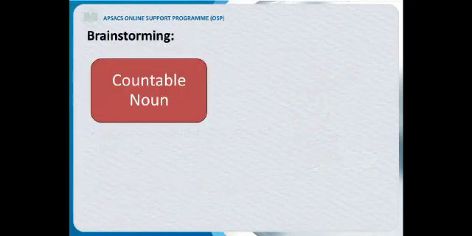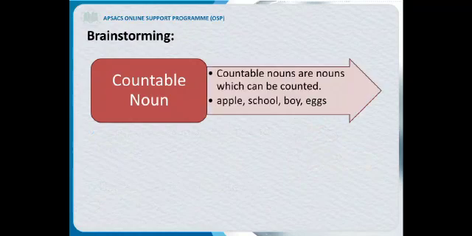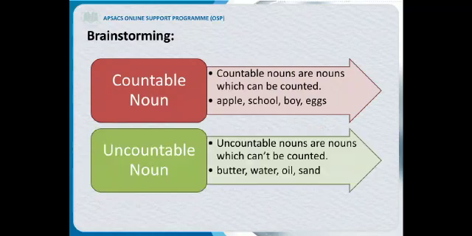First, just look at the previous knowledge. What do you know about countable nouns? Countable nouns are the nouns which can be counted, for example, apple, school, boy, eggs. Uncountable nouns are nouns which cannot be counted, like butter, water, oil and sand. As you can see, you cannot count butter, like you cannot say I am having 1 butter or 2 butter. And in the same way you cannot count water.